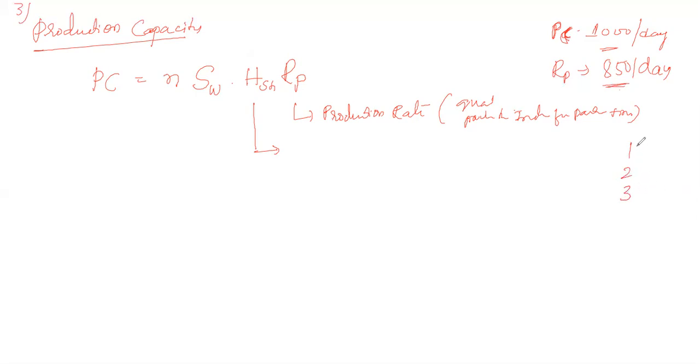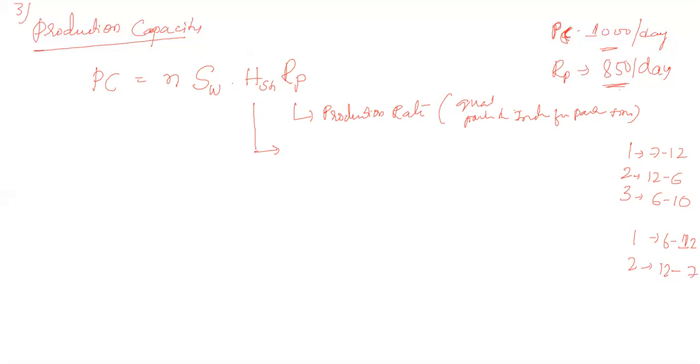For example, the first shift is from morning 7 to 12, the second shift is from 12 noon to 6 in the evening, and the third shift is from 6 to 10 at night. In some industries there will be only two shifts, for example, 6 to 12 and then 12 to 7.